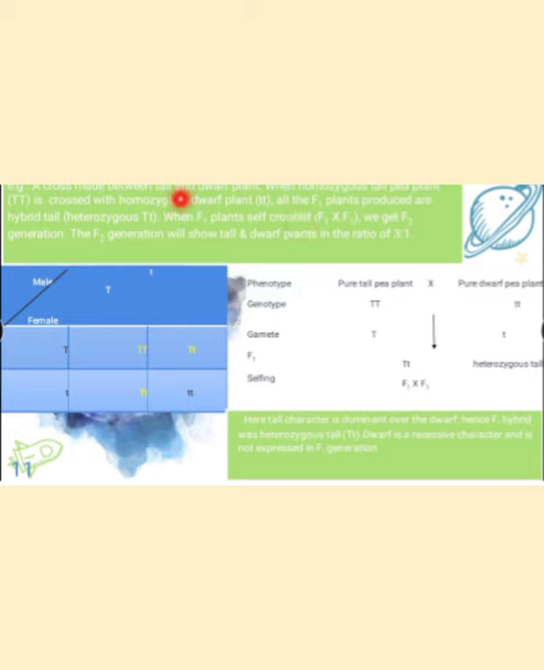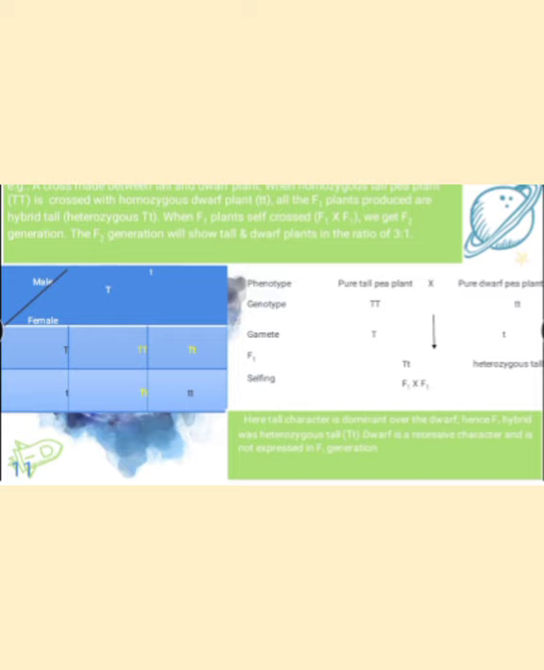When a cross is made between the homozygous tall plant and the homozygous dwarf plant, we get the F1 generation, which is heterozygous, capital T small t. Hetero means different, so it produces different gametes or genes. When the F1 plants are selfed, that means crossing between two F1 plants, the F2 generation produces tall and dwarf plants in the ratio of 3:1.